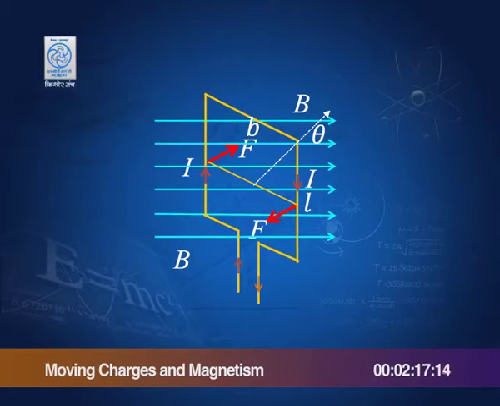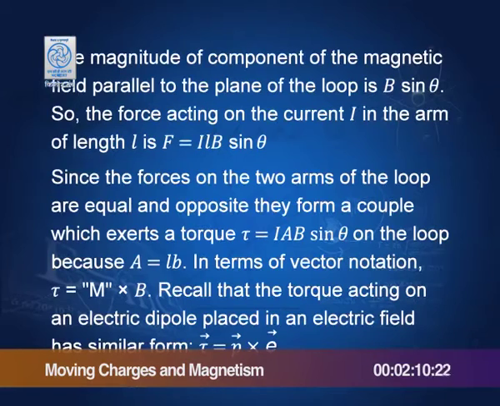So, therefore, the torque on the loop placed in a magnetic field at an angle theta is I A B sin theta, or m B sin theta, and in vector notation this torque becomes m cross B.